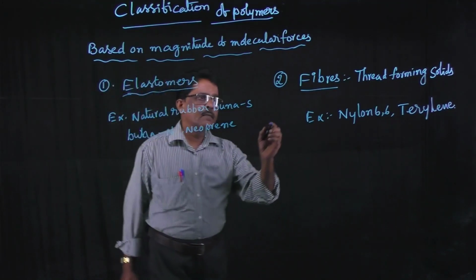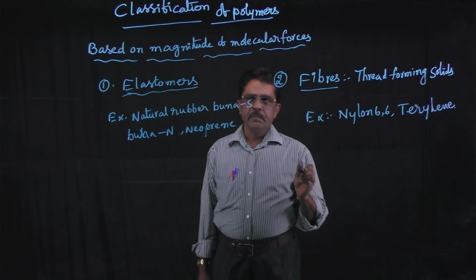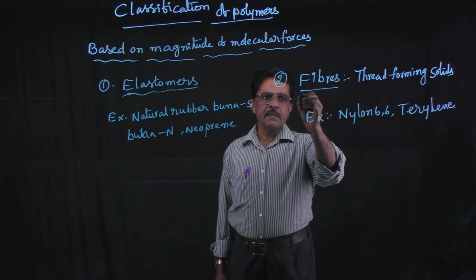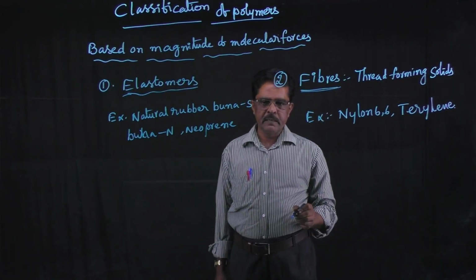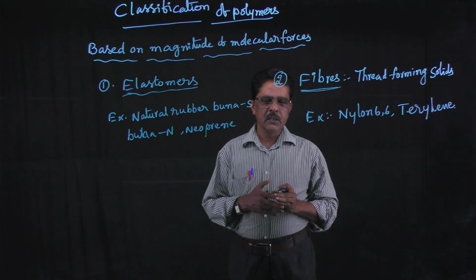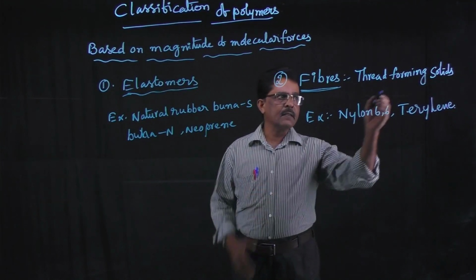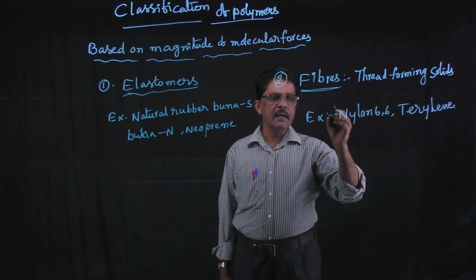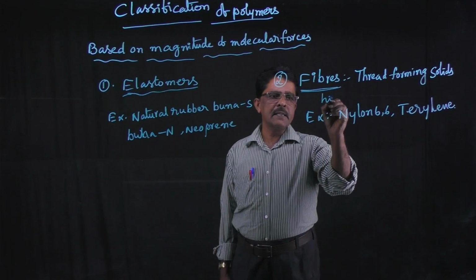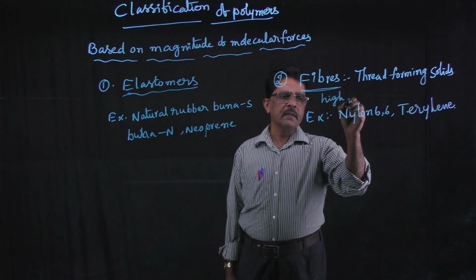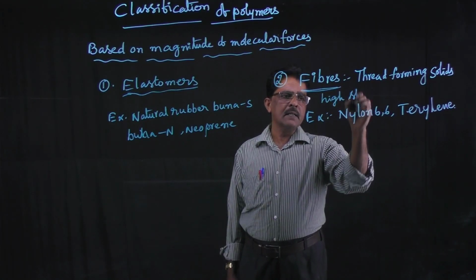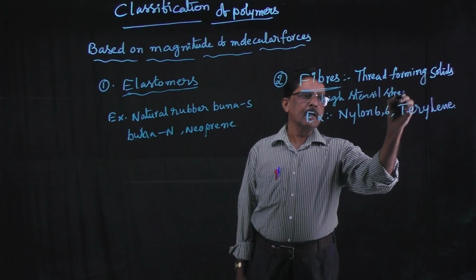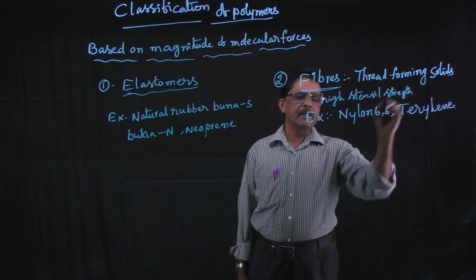Next type of polymers are the fibers. Based on the magnitude of intermolecular forces, fibers are the second type of polymers. These are the polymers which are thread forming solids and have high tensile strength, and are called fibers.